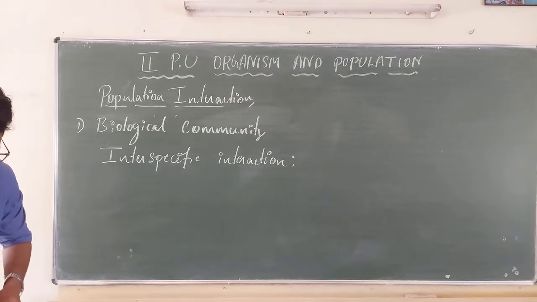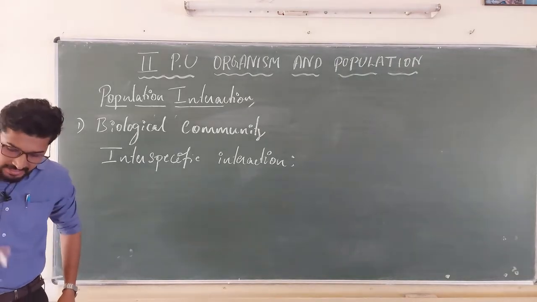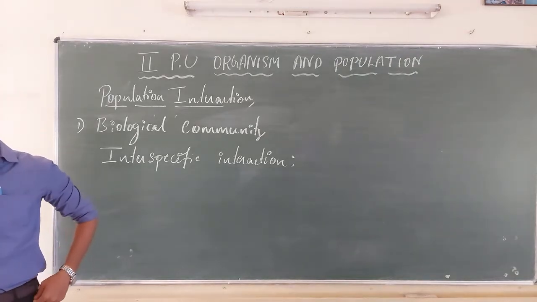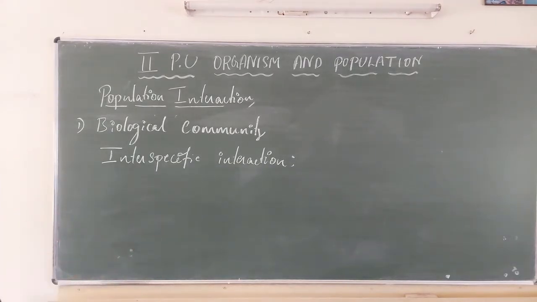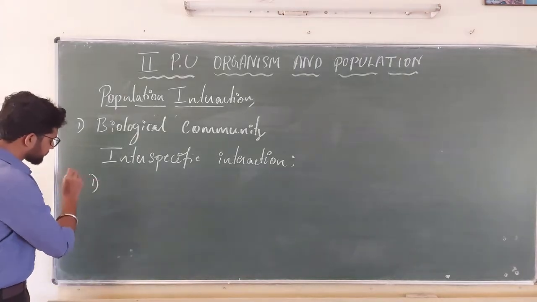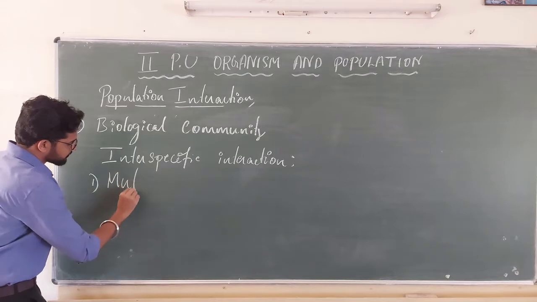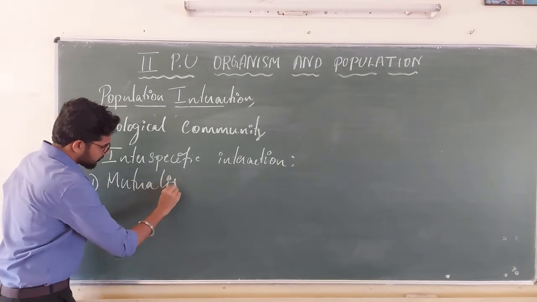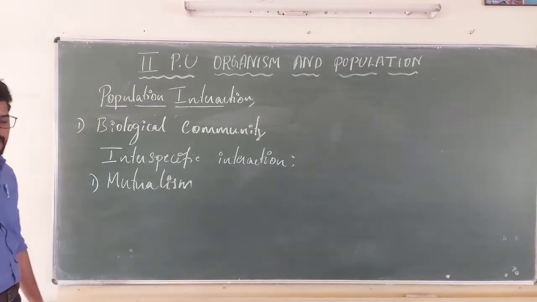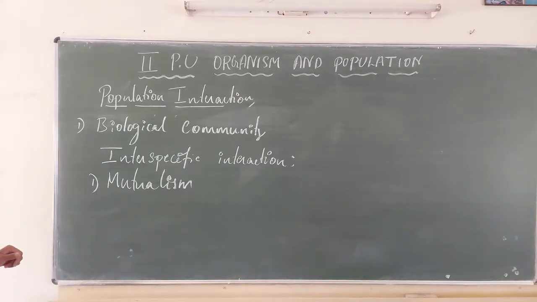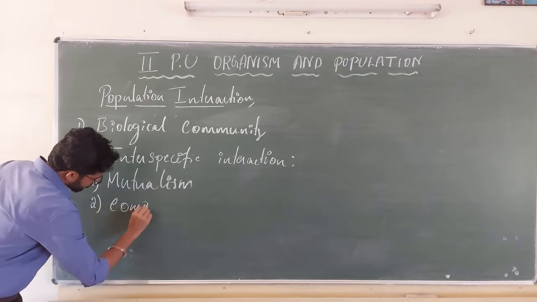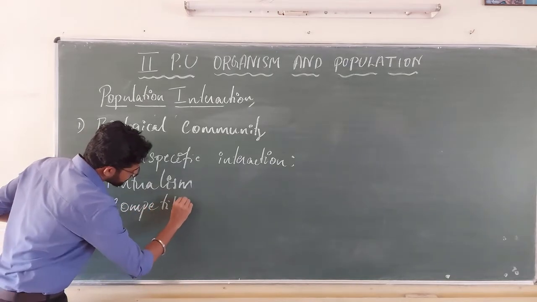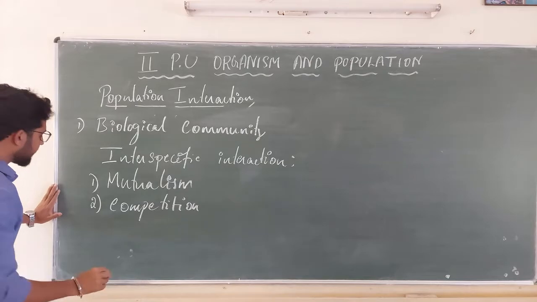Before going to the prey-predator relationship, I must tell you the different interactions we can see in nature. The first one is mutualism. One by one we are going to discuss them. The second one is competition. Then predation.